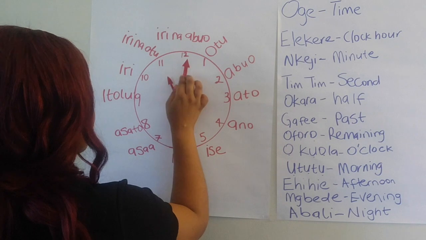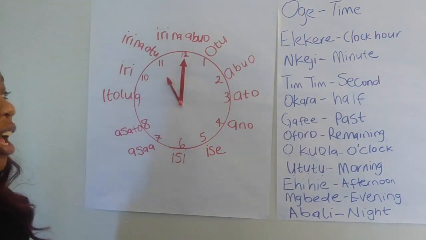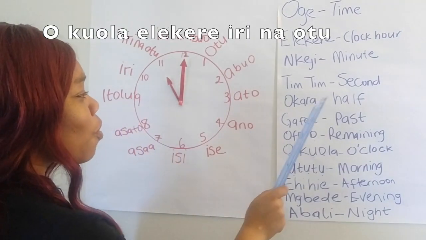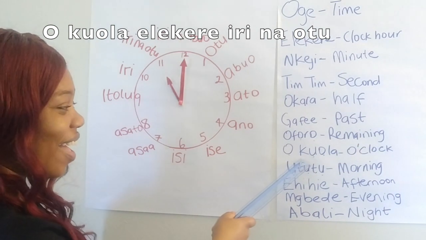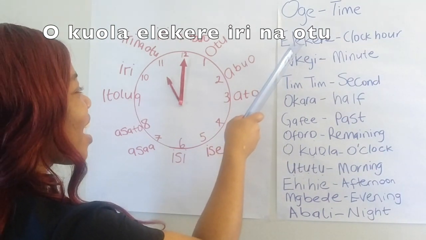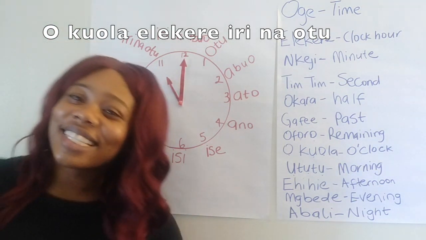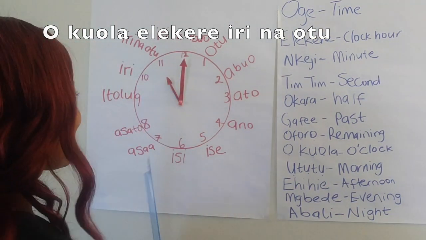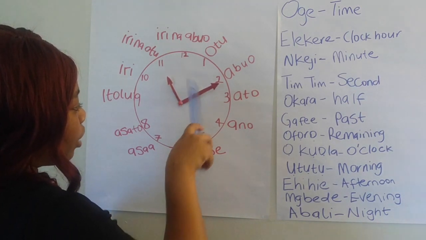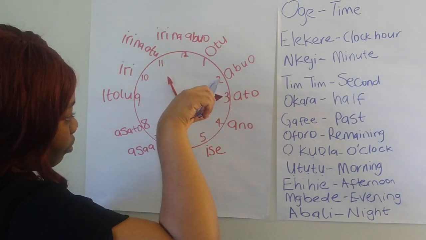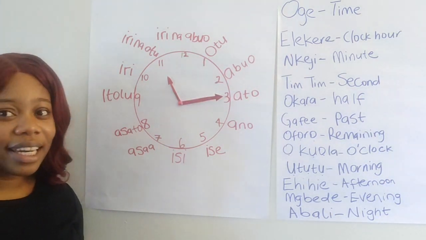Yeah, let's do this. Gini na-akụ. You see, Kuola elekere otu. That is, it is 11 o'clock. Okay, let's try something else. Now, we move this to here. What would you say? Gini na-akụ.